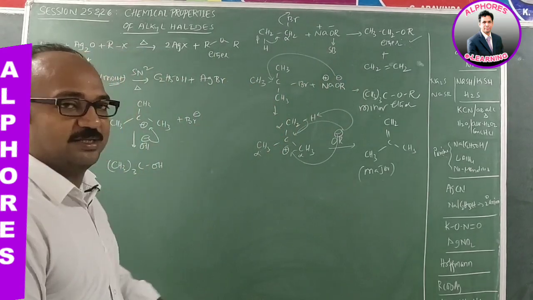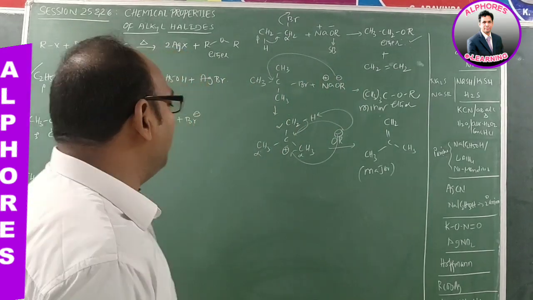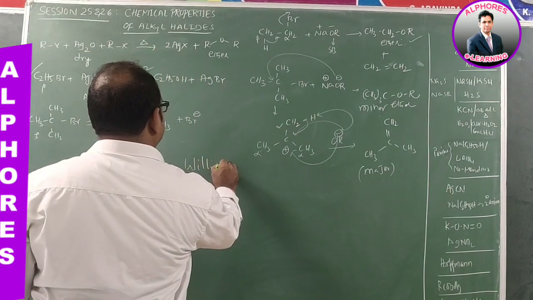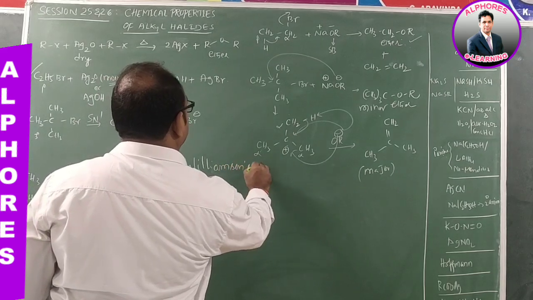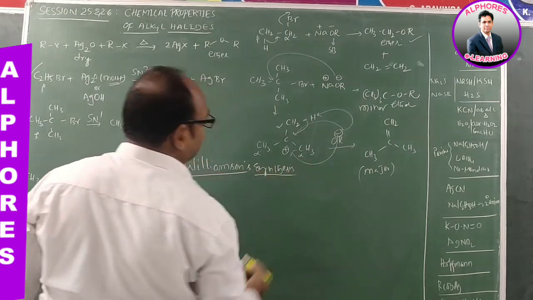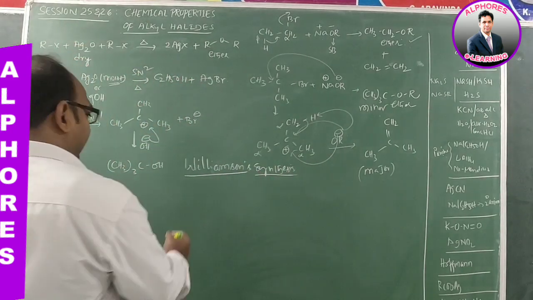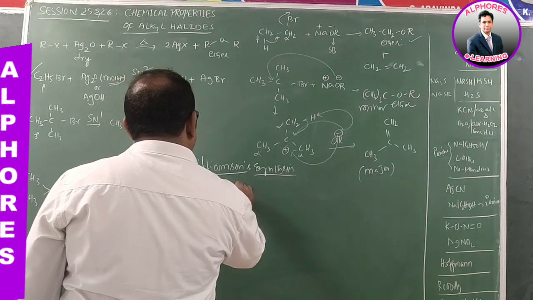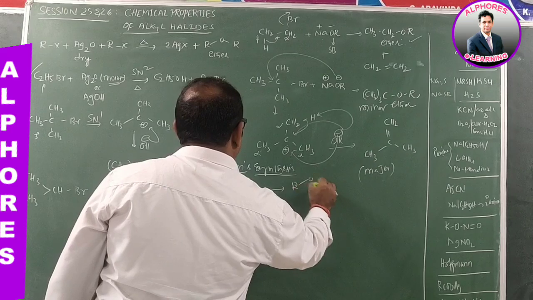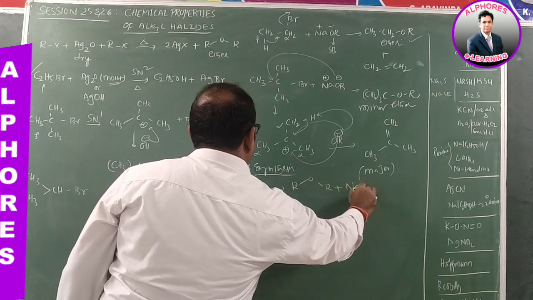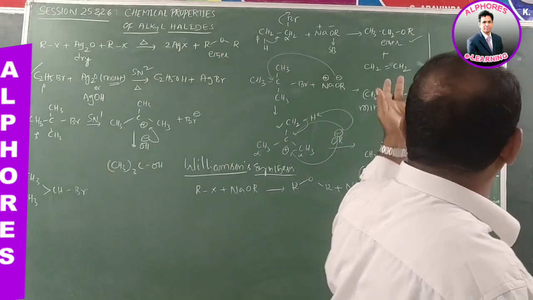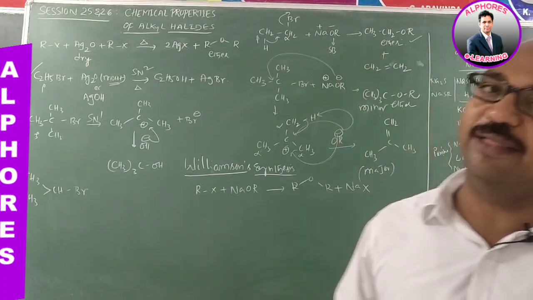So far we have discussed the formation of ether. For the formation of ether, there is one more reaction, which we call Williamson synthesis. Williamson synthesis is the reaction of an alkyl halide with sodium alkoxide. An alkyl halide upon reaction with sodium alkoxide gives ether, ROR, and NaX. The same we discussed. So with dry silver oxide or sodium alkoxide, you get the same product.